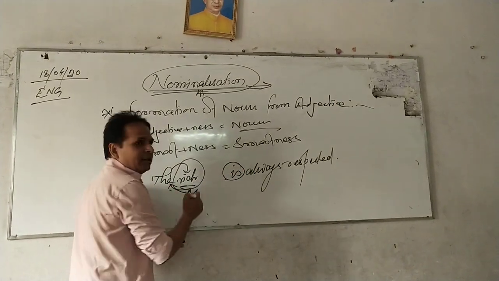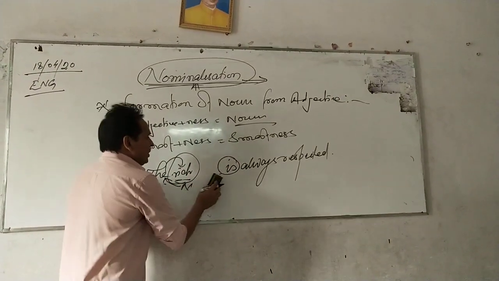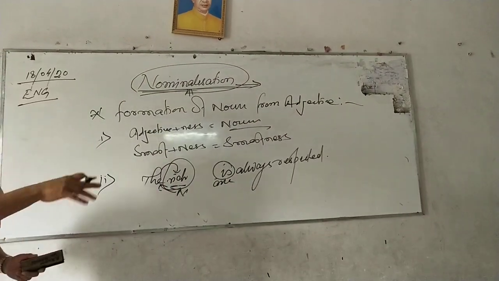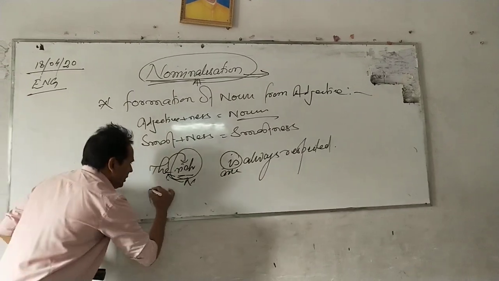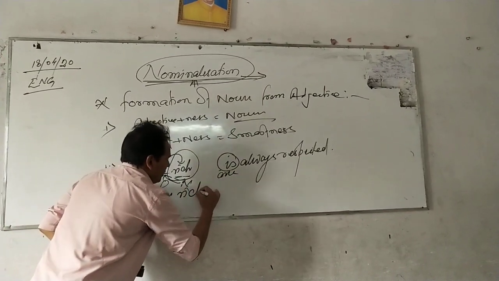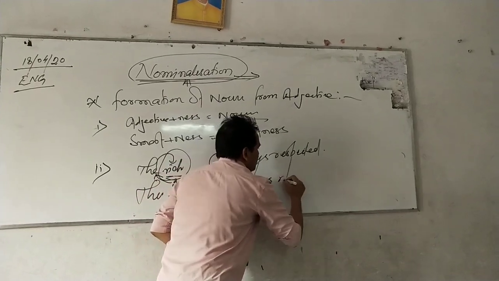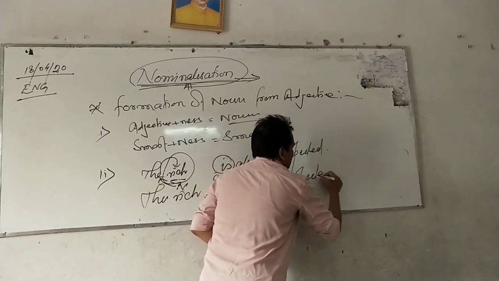plural. So we do not use is, we use are. So the next sentence, according to that: the rich are always respected.